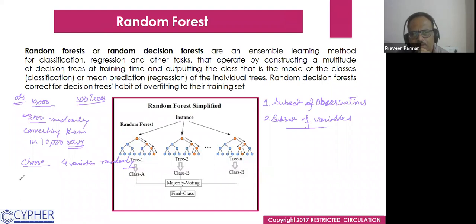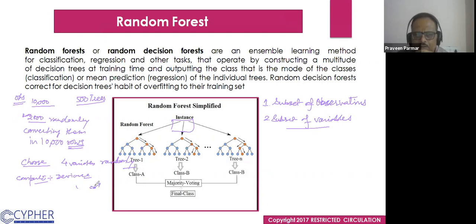Then we compute the parameters, suppose the deviance or the Gini index. Then we measure it, and as per the minimum deviance, we put it as a root, and the other 3 we put back in the variables.